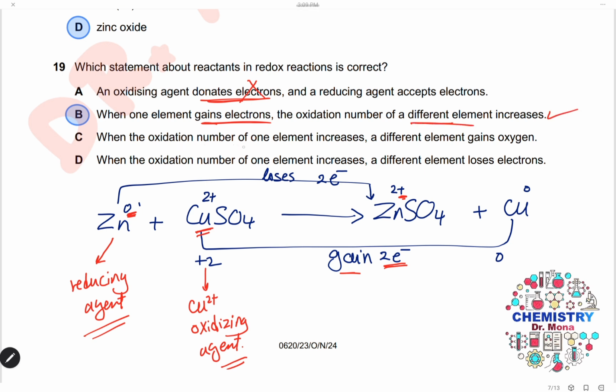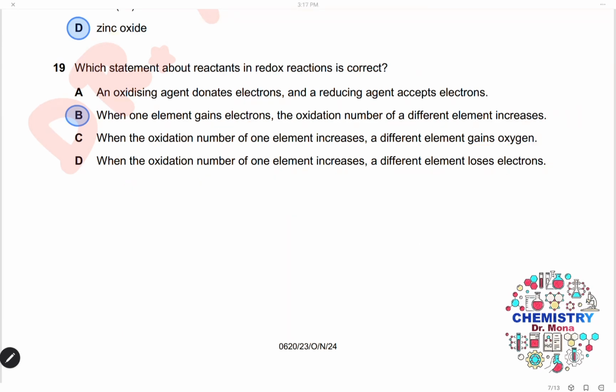When the oxidation number of one element increases, so zinc, the oxidation number of zinc increases, a different element gains oxygen. This is wrong. When the oxidation number of an element increases, it can work for zinc also. The oxidation number increases from 0 to +2. A different element loses electrons. This is incorrect. The different element gains electrons. So the only correct statement is B.